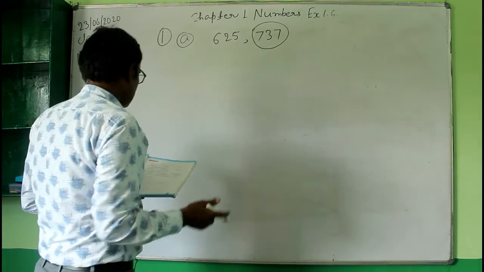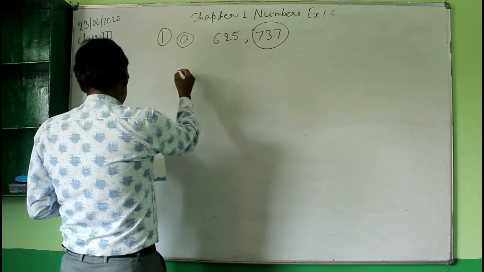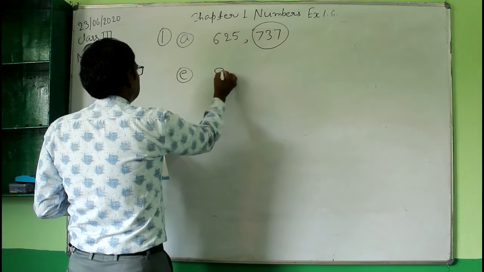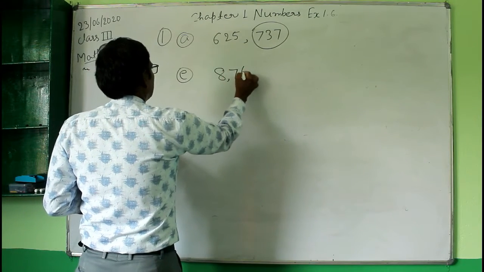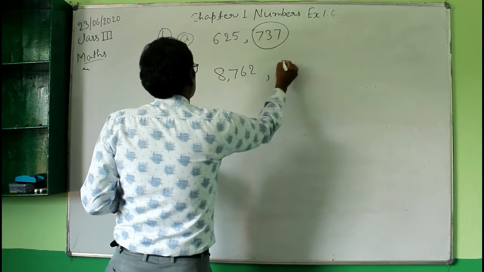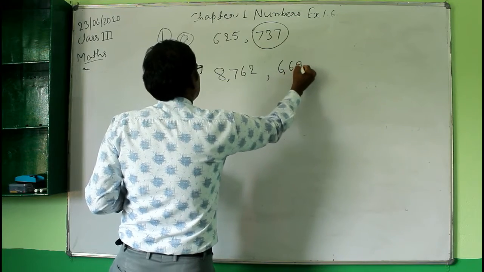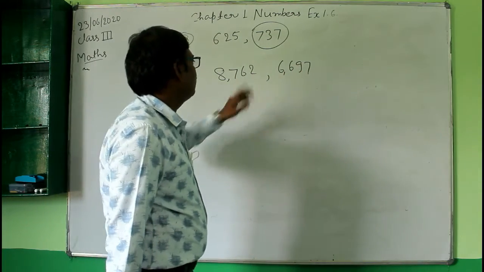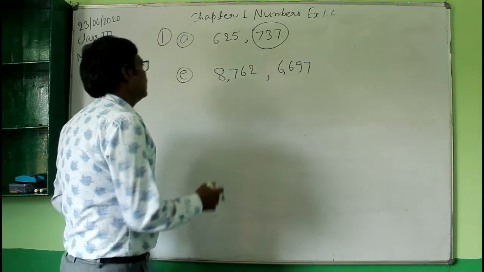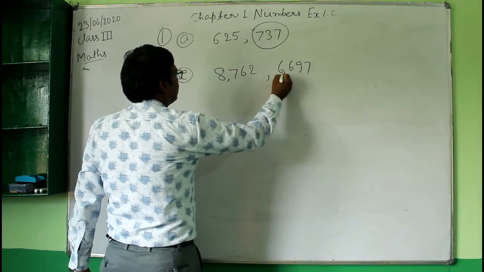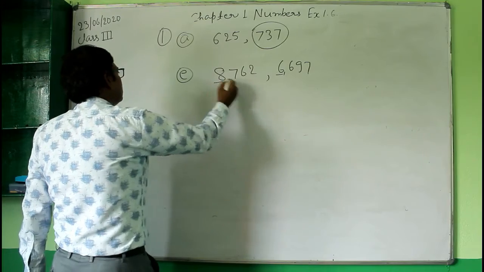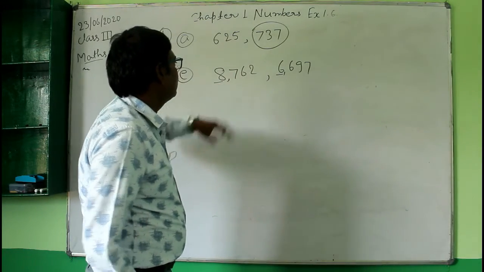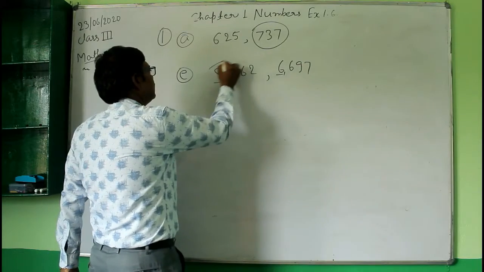Similarly, do question number E. Here you have two numbers, 8,762 and the other number is 6,697. So now in this pair, which number is greater? Here see, the digit at the thousands place is 6 here and 8 here. So 8 is bigger than 6, therefore this number is bigger than this number. So circle this number.